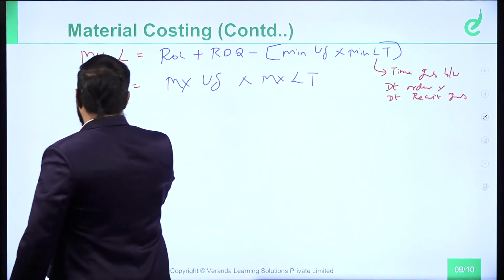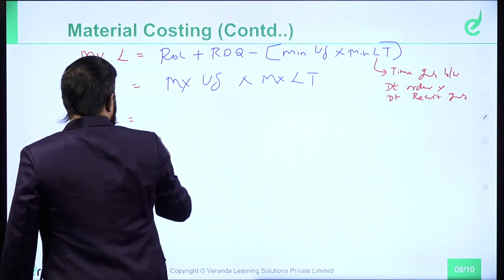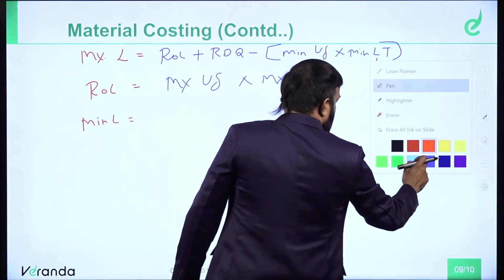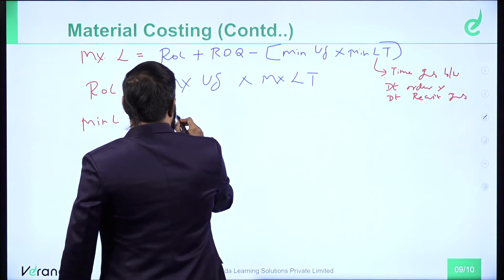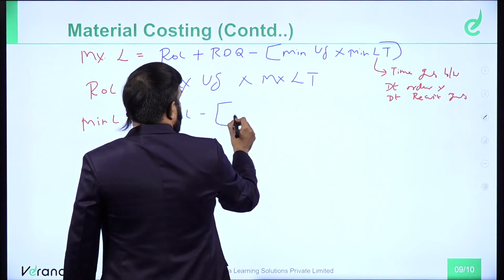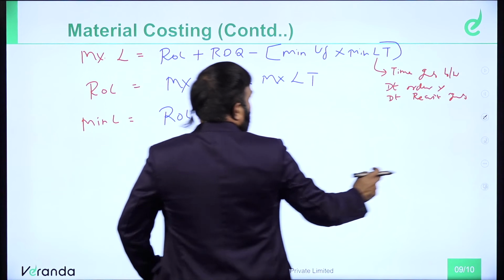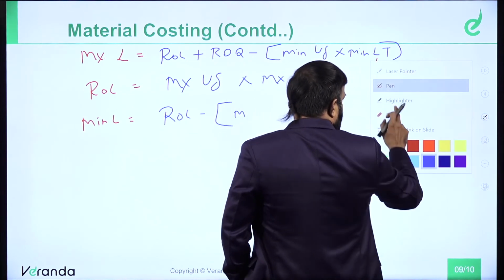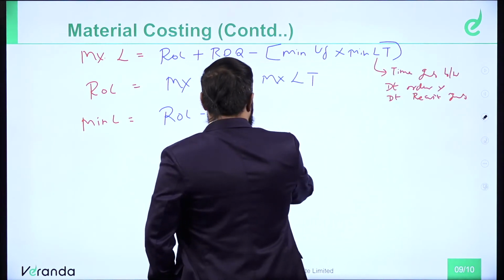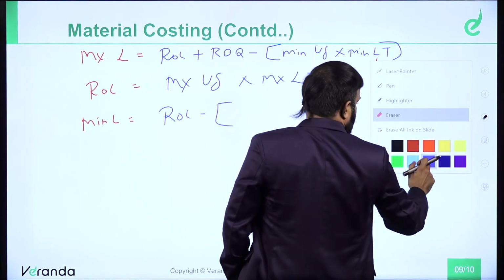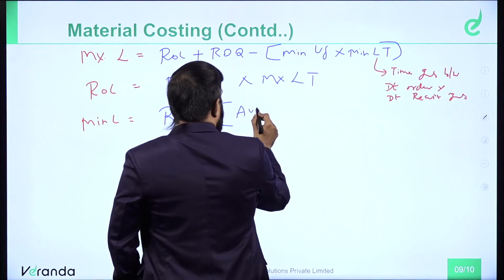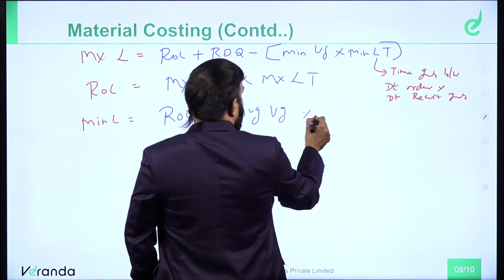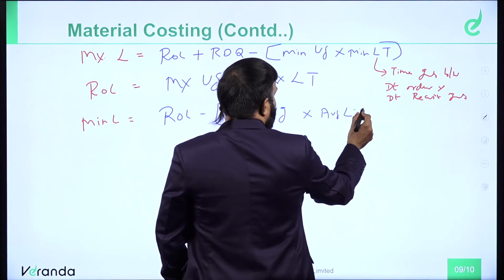Formula for minimum level is equal to reorder level minus average usage into average lead time.